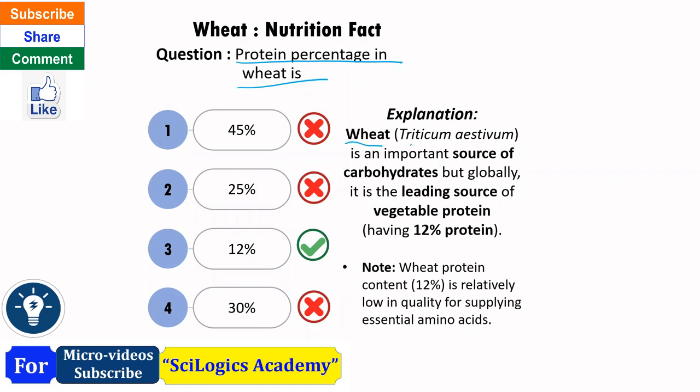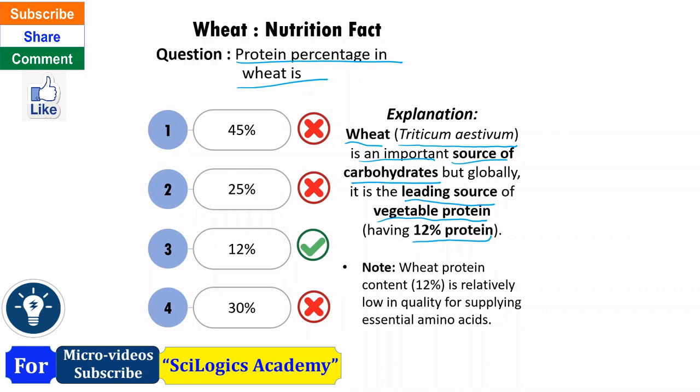Wheat, which is nothing but Triticum aestivum. The botanical name of wheat is Triticum aestivum. Wheat is an important source of carbohydrates, but globally it is the leading source of vegetable protein, and wheat has about 12 to 13% protein.